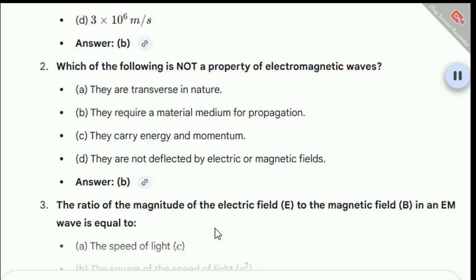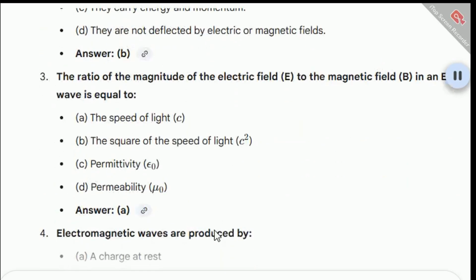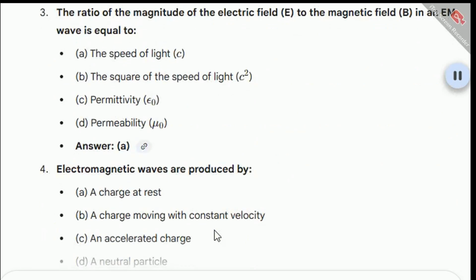Which of the following is not a property of electromagnetic waves? A. They are transverse in nature. B. They require a material medium for propagation. C. They carry energy and momentum. D. They are not deflected by electric or magnetic fields. Answer: B.